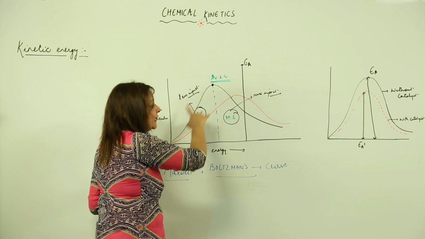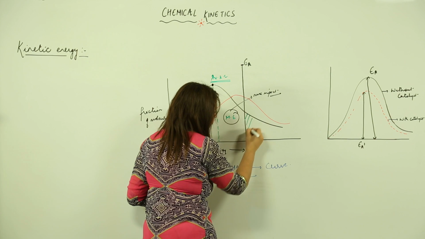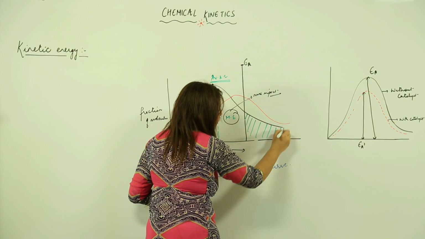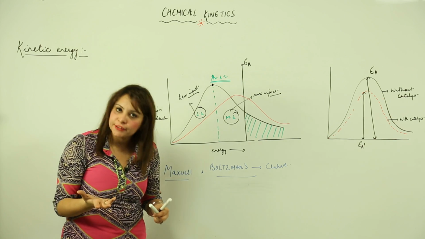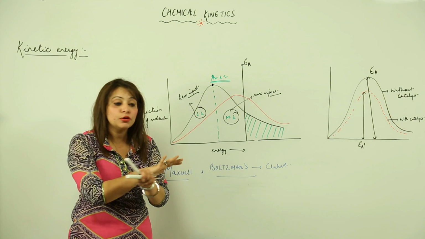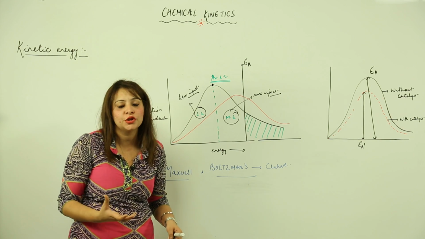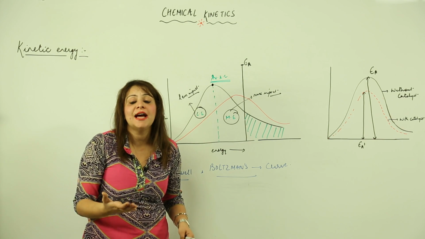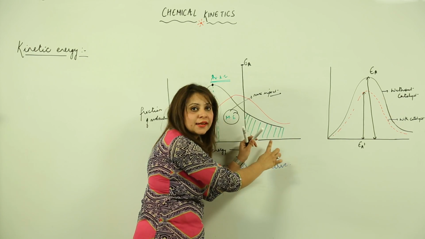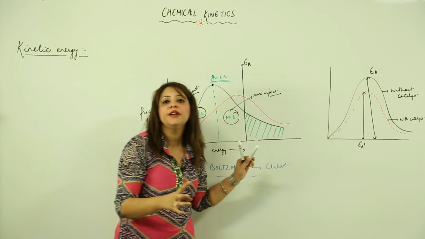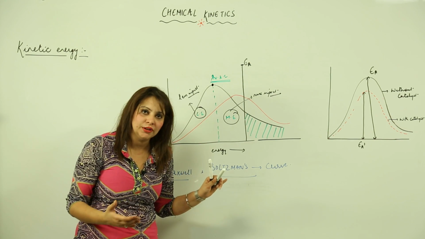And as we can see in this graph, there are only few molecules which are coming on this side. They have energy greater than the activation energy, so they will be causing effective collision, right? Out of the total reactant molecules, the molecules may be colliding with each other, but the result is that they are not causing effective collision. Only this fraction of molecules is going to cause effective collision because they have energy greater than the activation energy, right?